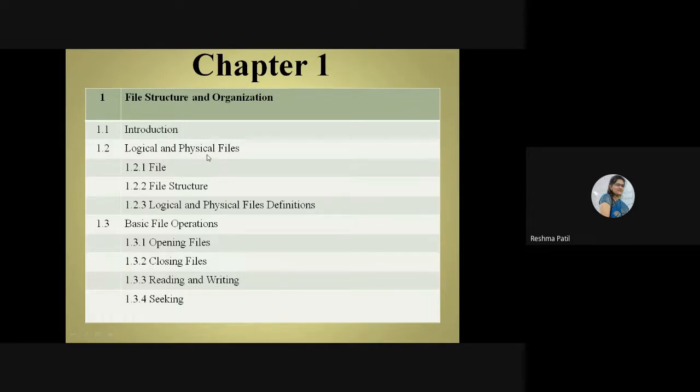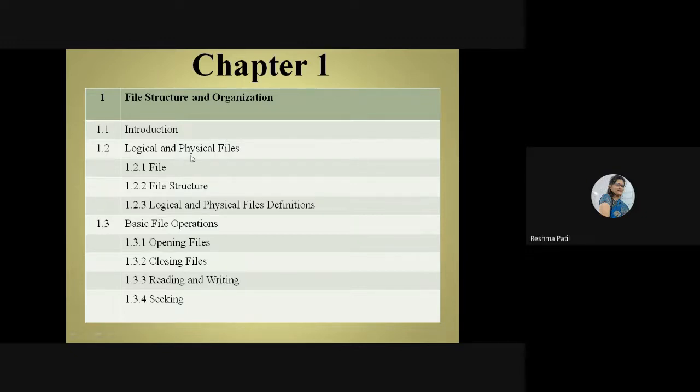Once you have brought that file to your home and stored data, that is a physical file. That file has got a location. The same is mentioned here. Logical: what type of data you are going to store. Physical: how you are going to store. In logical you are just thinking what operations you are going to perform, how I will write a name on the file. But in physical, you actually give your name to the file, write something there, then insert your mark sheets. So this is the difference between logical and physical. Here only the thinking process, and here actual implementation.